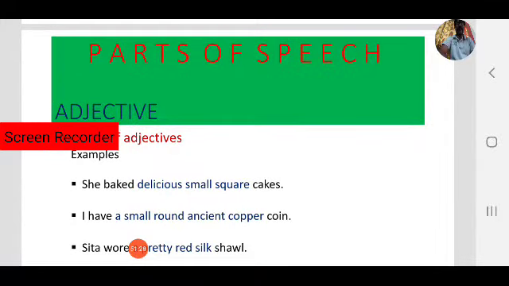Right, next example: she baked delicious small square cakes. How are the cakes? The cakes are delicious, small, square. So 3 adjectives are there, and they give more information about cakes. Observe the order of adjectives. Delicious is your opinion, small is size, square is shape. So first use your opinion, then size and shape.